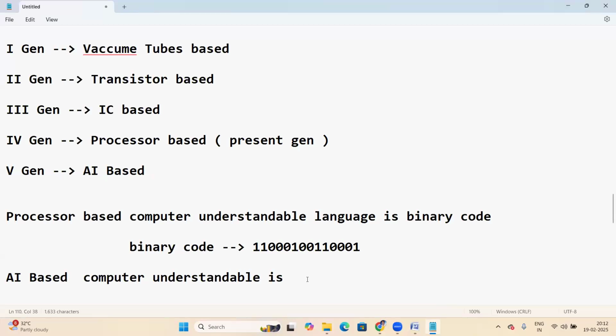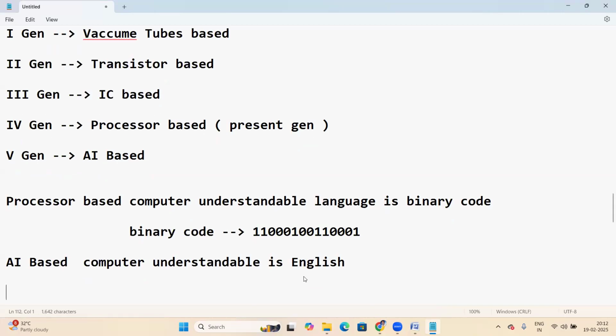So what is AI-based computer understandable language? AI-based computer understandable language, it's English. Yes, it can understand our English.